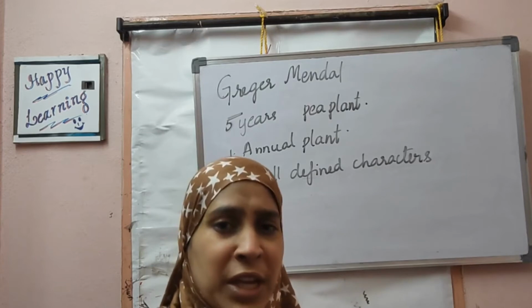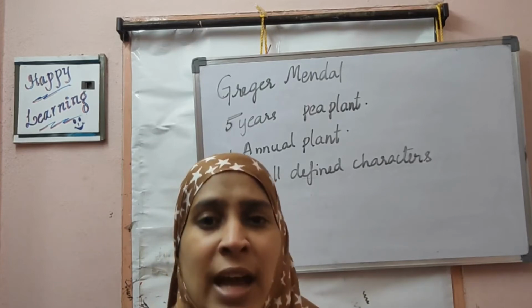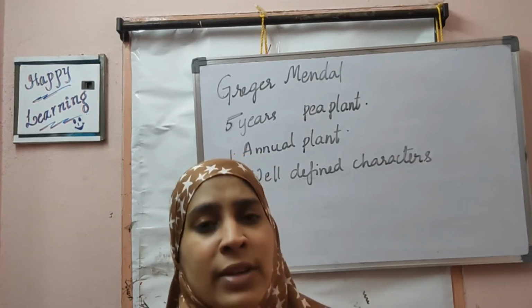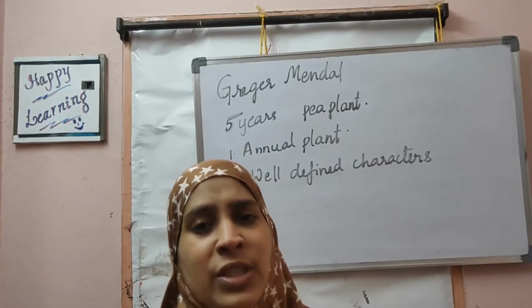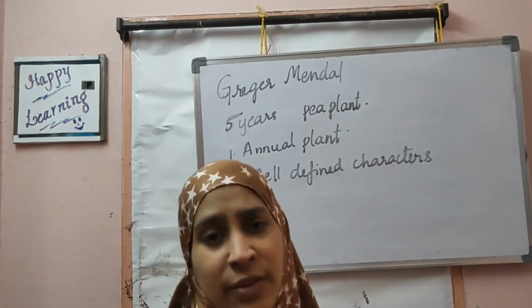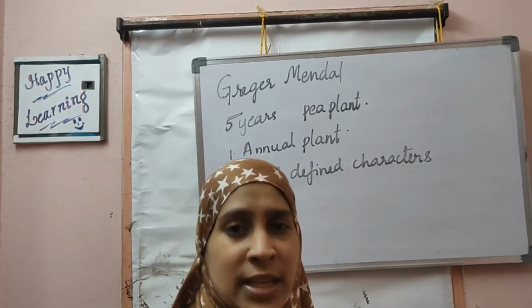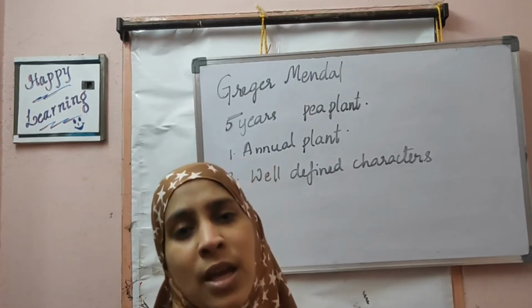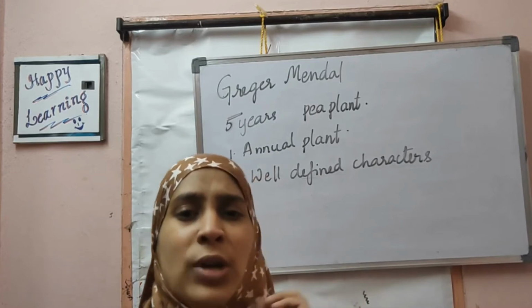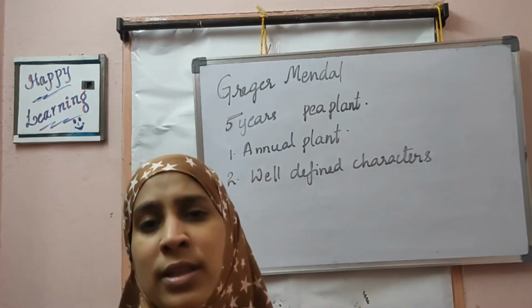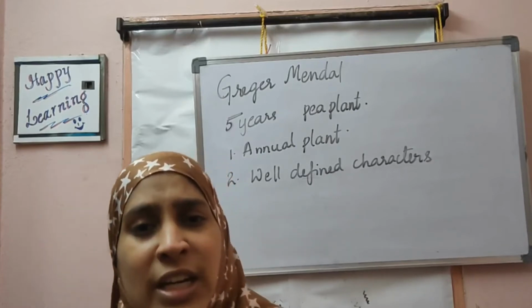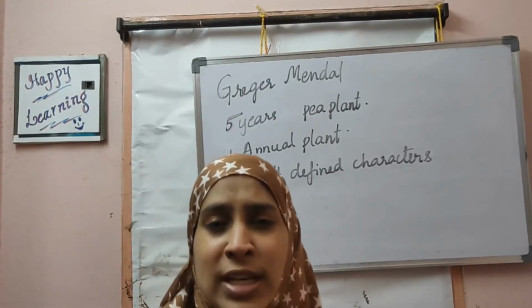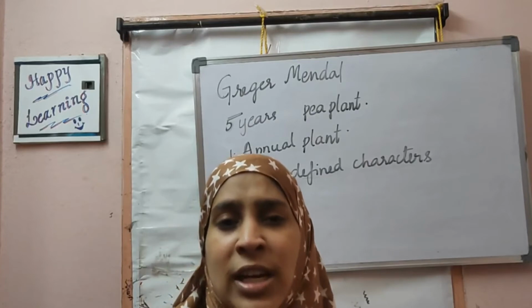If he had plants where one has darker purple and another has lighter purple, he used to get confused. So he took a plant which is very clear in the differences. Some seeds are round, some seeds are wrinkled. Either they are round or they are wrinkled. There is no other appearance. So the characters were very well defined. You can easily understand whether the seed is wrinkled or not.